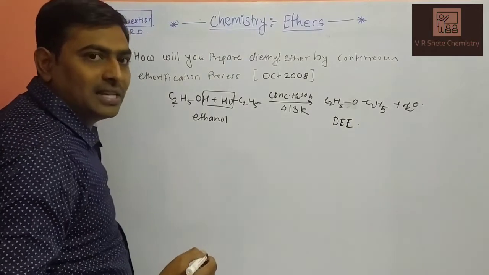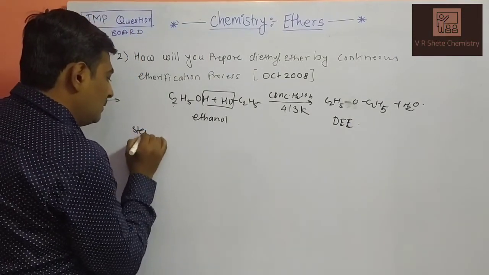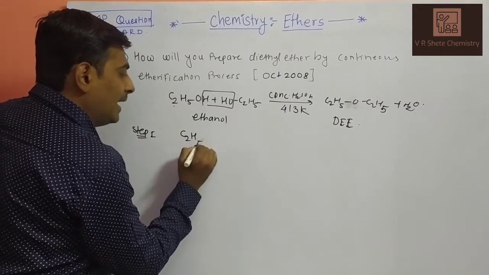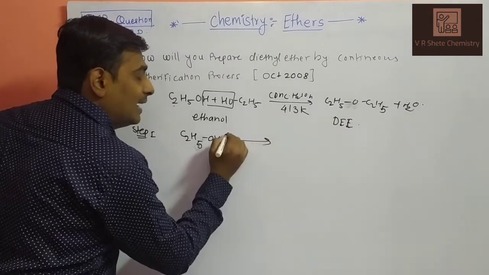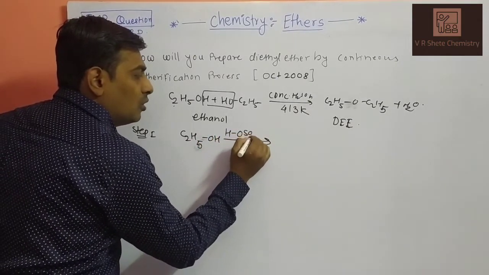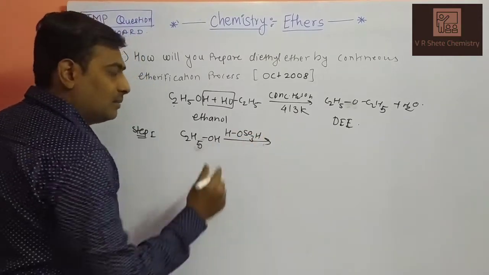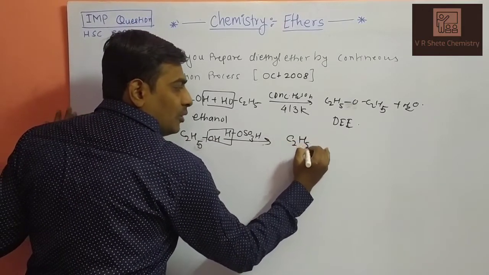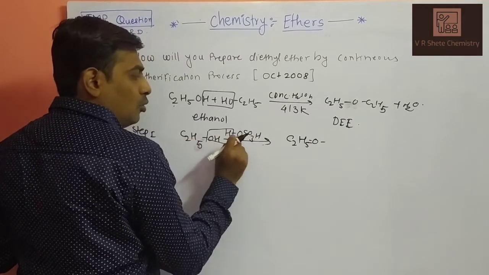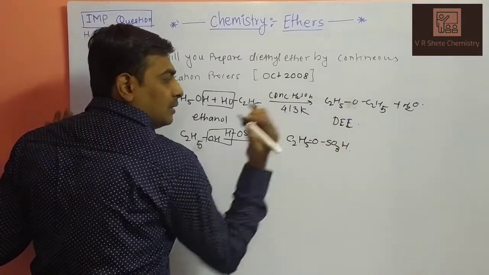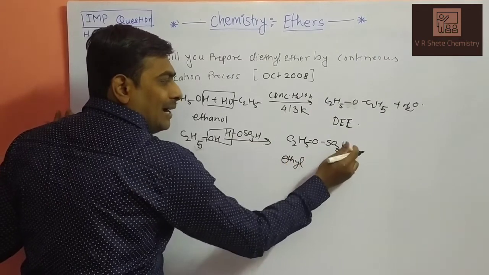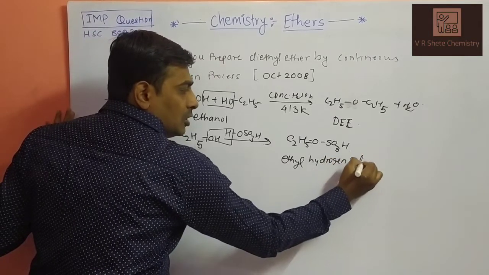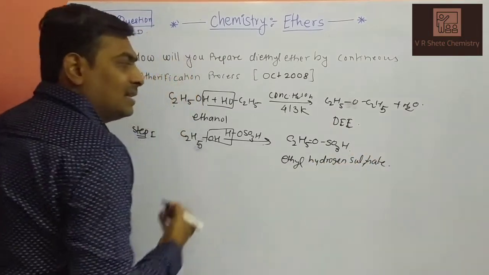How will the reaction proceed? The reaction proceeds in two steps. In step number 1, ethanol reacts with the dehydrating agent H2SO4, which splits as HSO3H. This is your first dehydration. What will we get? C2H5OSO3H, which is ethyl hydrogen sulfate.